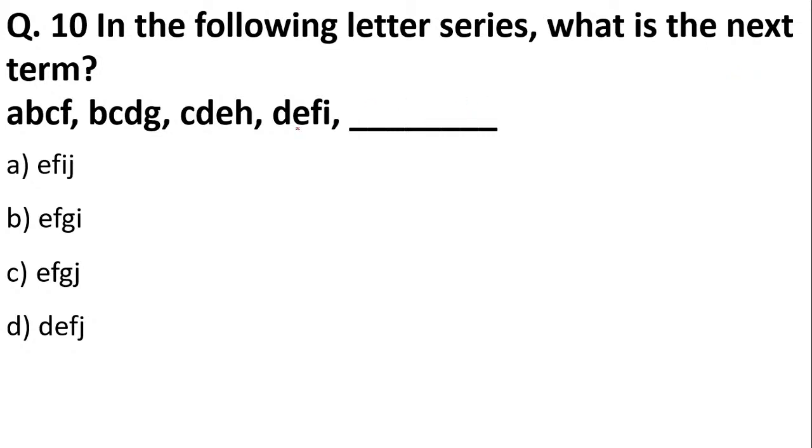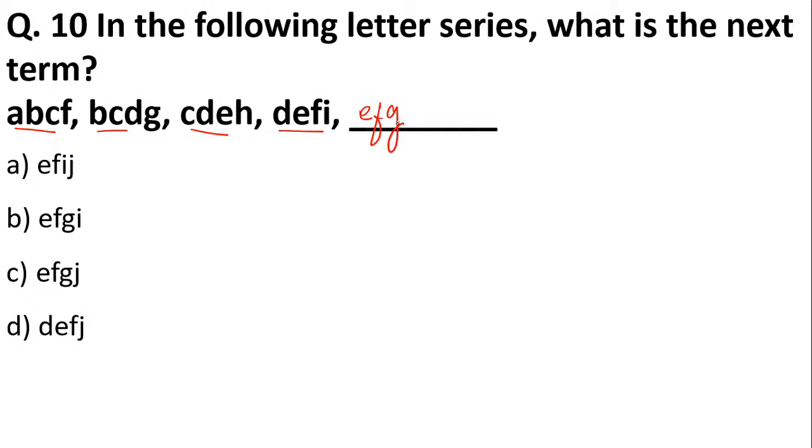A, B, C, D. This is a simple series starting from A. In the first term, A, B, C is going in alphabetical order. In the second term, B, C, D. In the third term, C, D, E. In the fourth term, D, E, F. So in the fifth term, E, F, G will go.